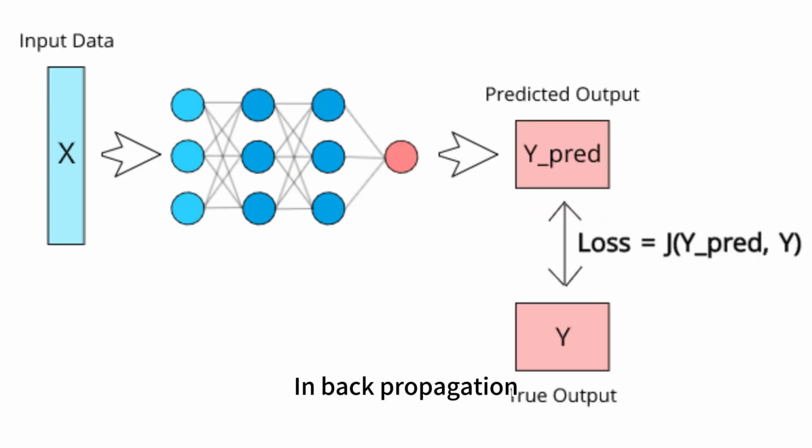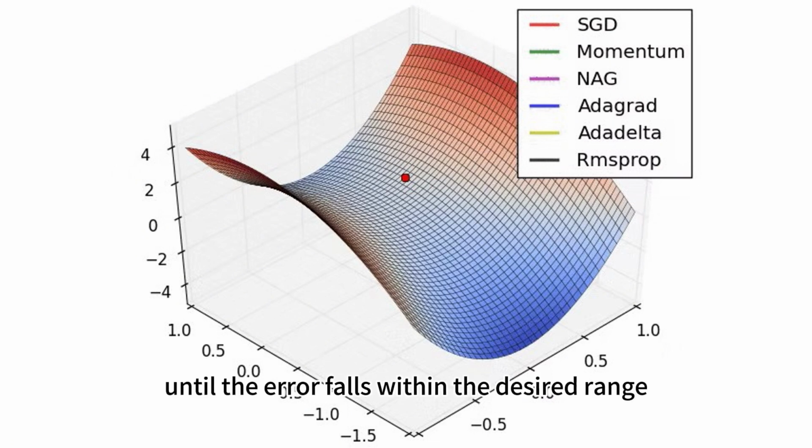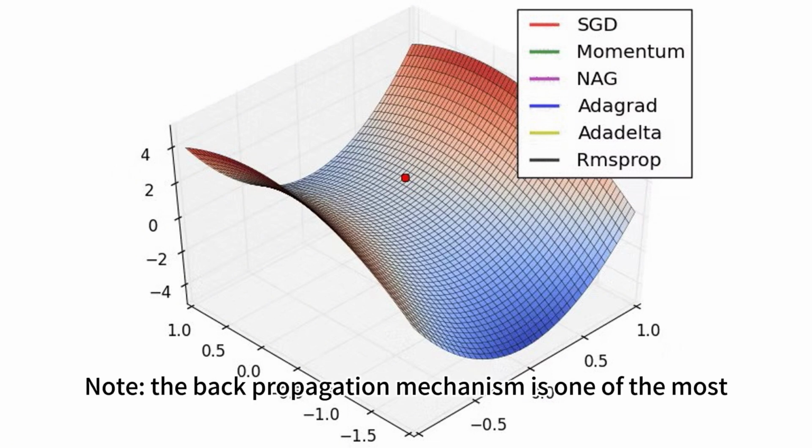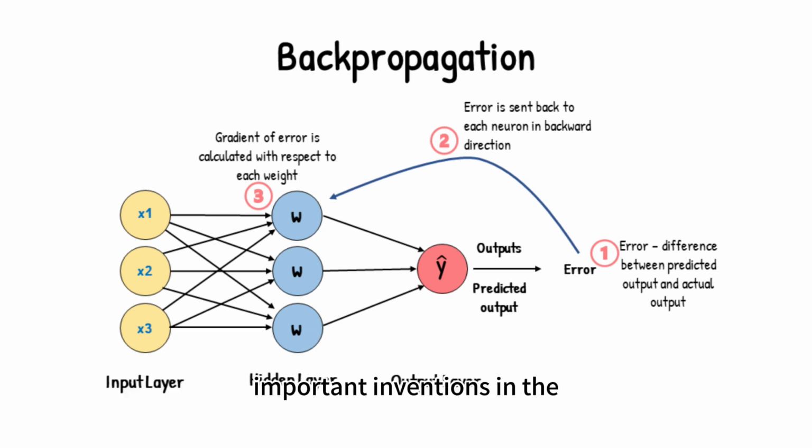In backpropagation, the network calculates the error between the output and the actual labels. Then, based on this error and the optimization algorithm used, it adjusts the weights to minimize the error. These two steps are repeated iteratively until the error falls within the desired range. Note, the backpropagation mechanism is one of the most important inventions in the entire field of neural networks. Without backpropagation, we wouldn't have witnessed the current boom in deep learning.